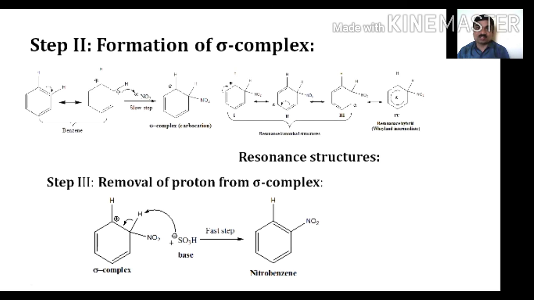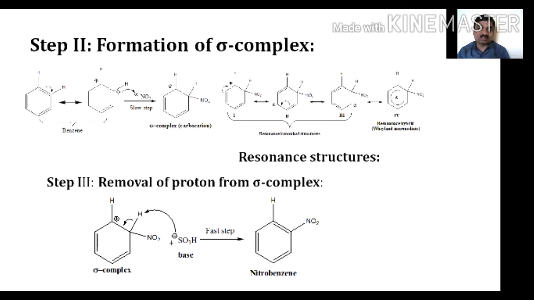These are the resonance structures or canonical forms of the sigma complex produced during the attack of the nitronium ion as an electrophile. We can see in the resonance hybrid that the positive charge is created on the benzene by the attack of the nitronium ion, resulting in 3 canonical structures. It means this positive charge is delocalized over 5 carbon atoms and is denoted as the resonance hybrid structure, so called the arenium intermediate.